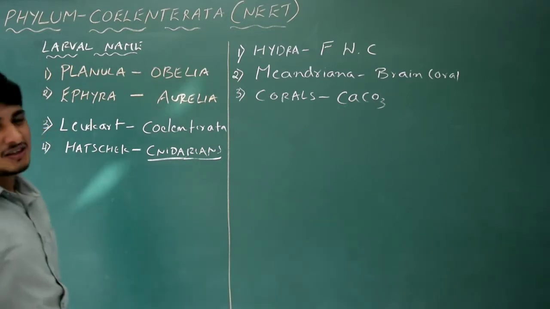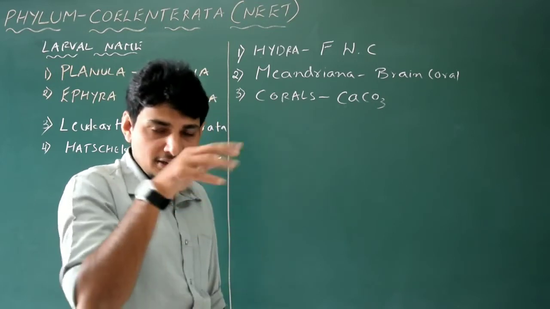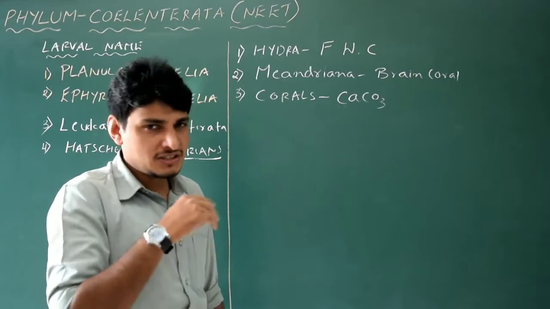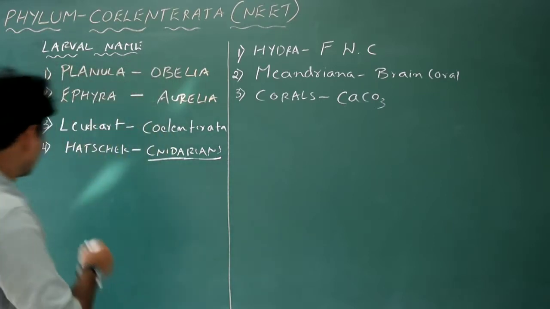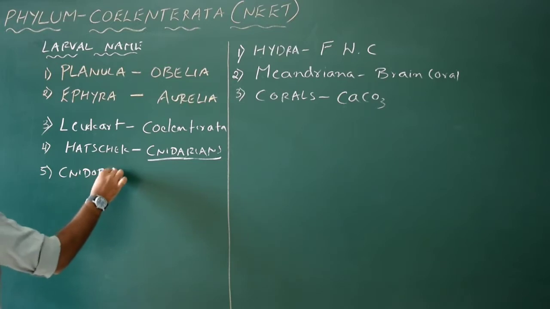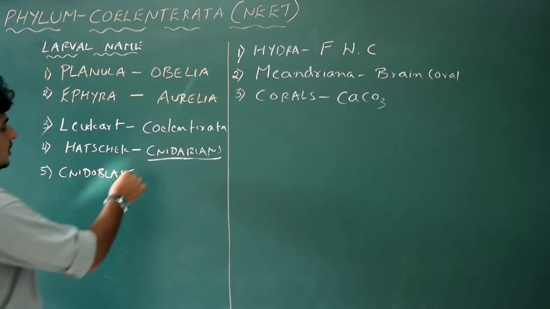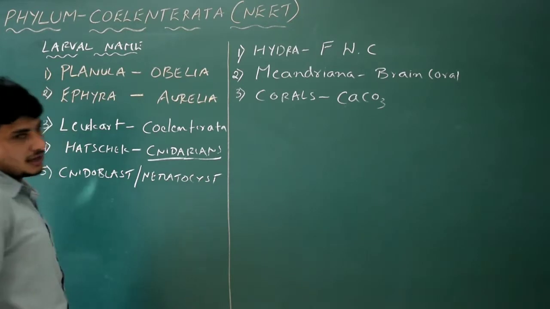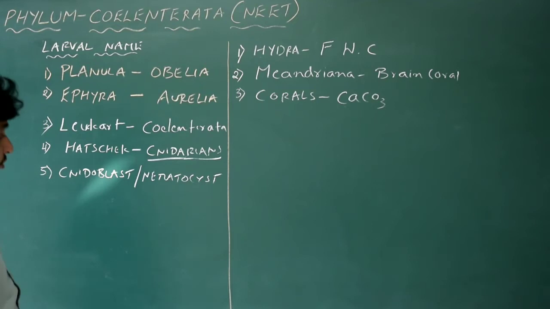Why cnidarians? Because coelenterates exhibit tentacles. You remember jellyfish, they have tentacles. If you touch the tentacles, obviously you may be paralyzed because they have stinging cells. What is the name of the stinging cell? Nematocyst, or it is also called cnidoblast. We write it cnidoblast. I pronounce it sometimes like cnidoblast or nidoblast. Or it is also called nematocyst. Very important. Do you remember the diagram of this nematocyst that was dealt in our regular class? Very important. Okay, could be asked.